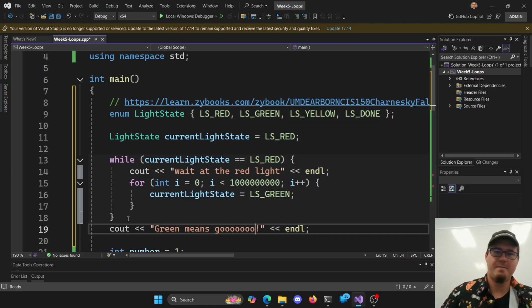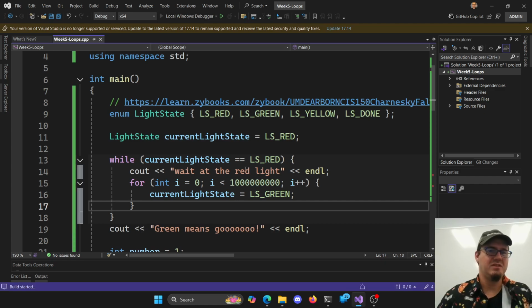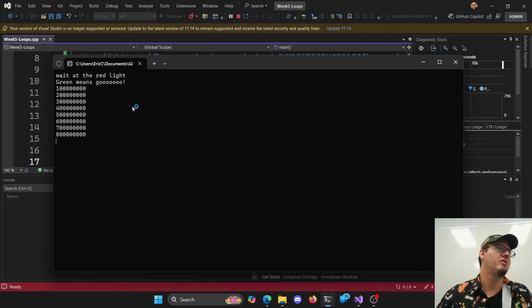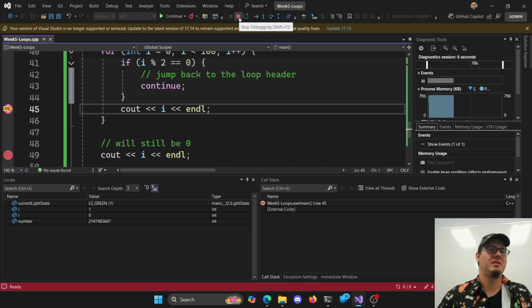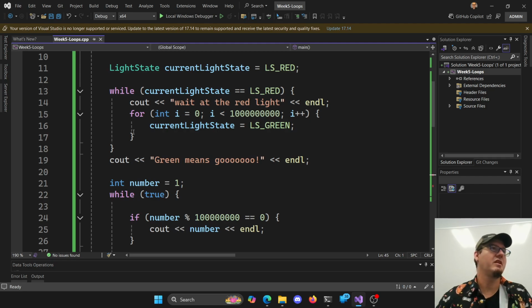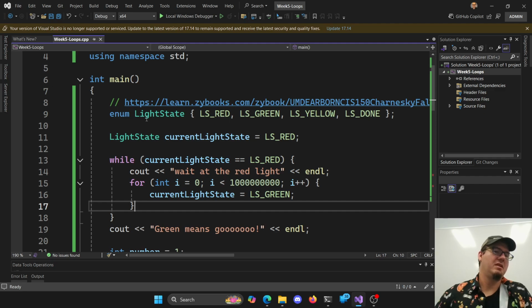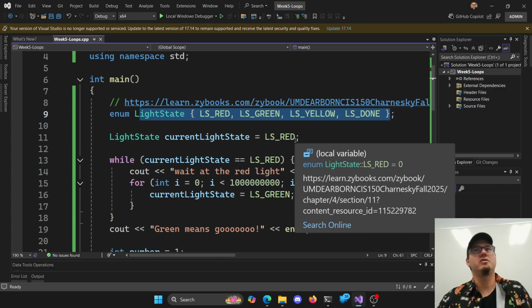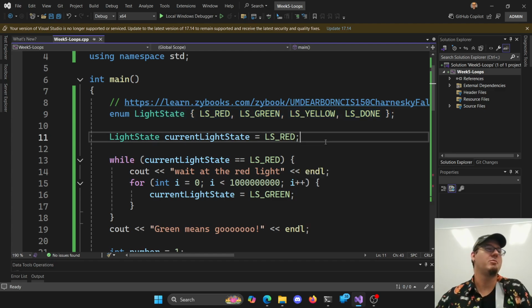All right. So it should take a brief second here, right, to pause. Wait at the red light, and now we got a green means go because we made the computer waste 1 billion operations here. Thankfully, it was pretty quick. Is that very exciting? It's very exciting. So, but the nice thing here is I have names to my variables. Right? We talked about using constant values before. Right? You have a name to a variable.